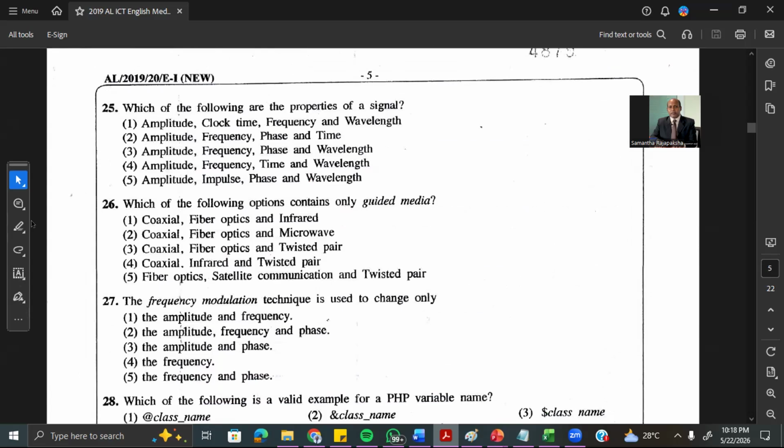Then question number 25. We are asking which of the following are properties of the signal. So the properties of the signal: amplitude, clock time we don't take actually. First one is wrong. Impulse we don't take. Fifth one is wrong. Amplitude and frequency definitely should be there. Time we don't take actually. Phase we will take. So we take the amplitude, frequency, phase, and wavelength. So the answer is the third one.